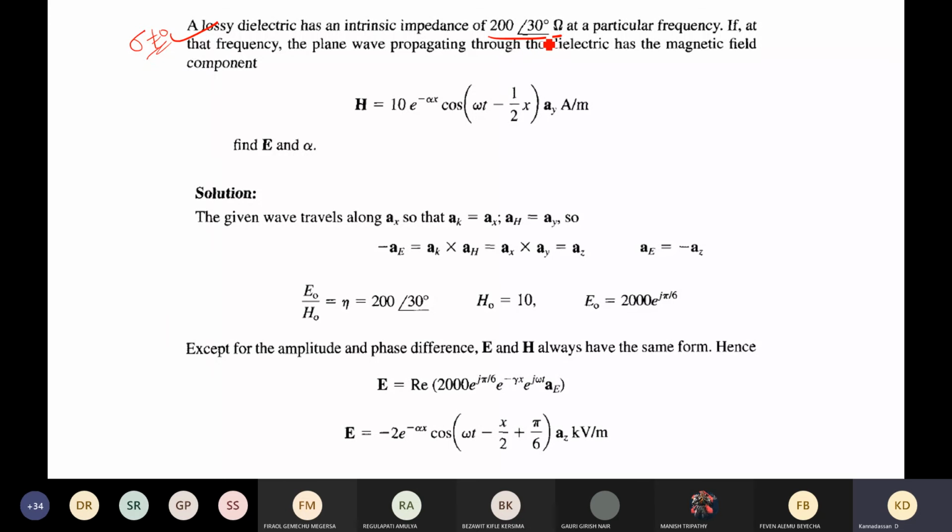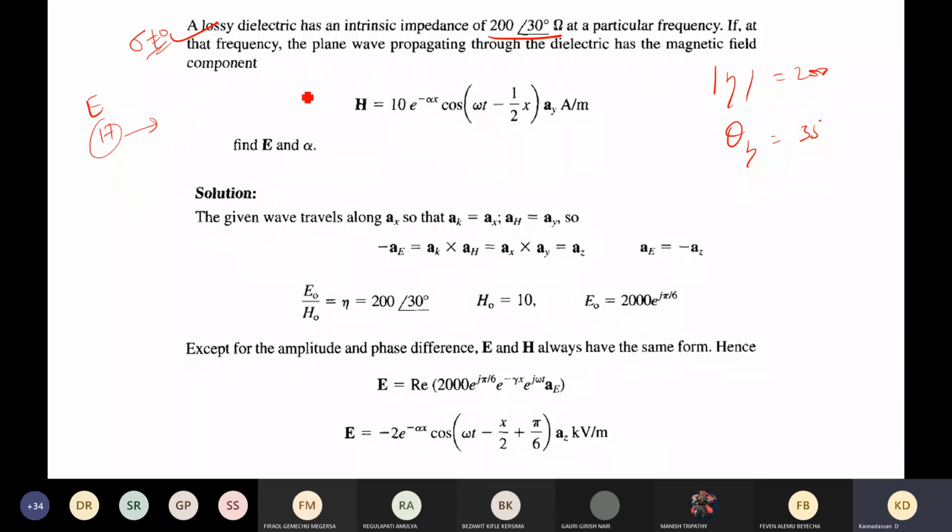So the impedance is written here. The magnitude of the eta is there, and the phase is also there, which is 200, and this is going to be 30 degree. The frequency is not mentioned here, and the plane wave is propagating on this dielectric, which has the magnetic component. So we have two components, one is electric and one is magnetic.